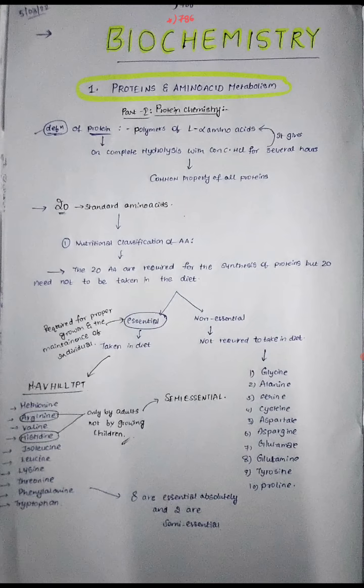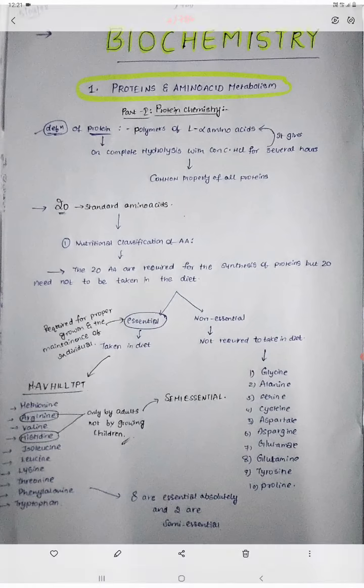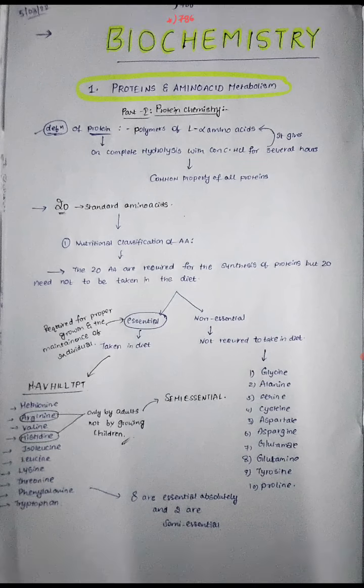Yes, this is the thing which I had prepared. This is the protein and amino acid metabolism. Here, right here you are seeing, this is protein chemistry. First of all, what do you mean by the protein? Here I had written, please see, polymers of L-alpha amino acids. Amino acids are the structural and basic unit of the protein, and many amino acids combine to form this protein. So polymer of L-alpha amino acids is very important.